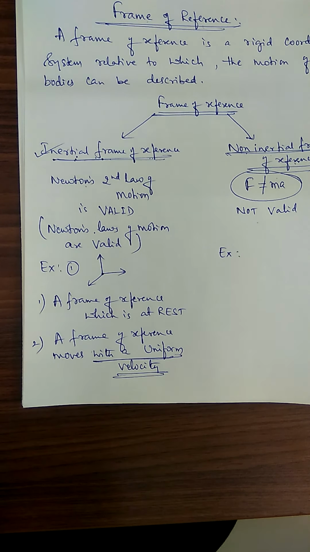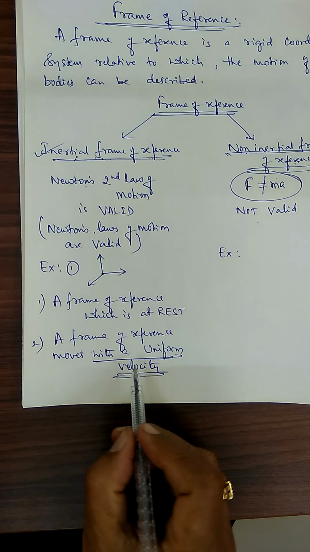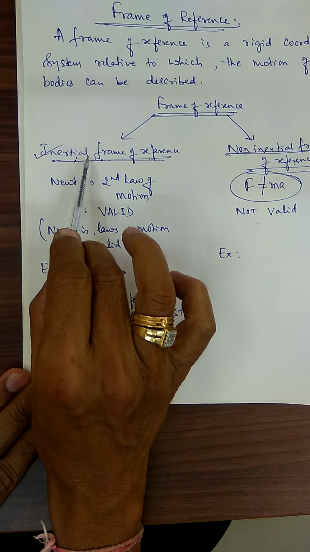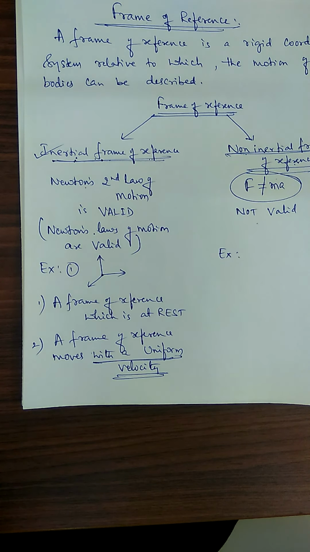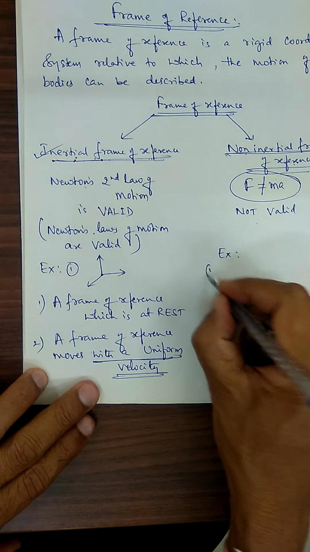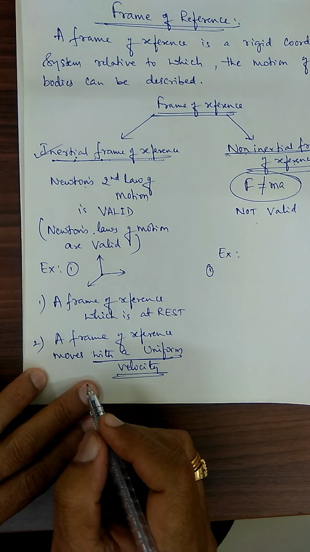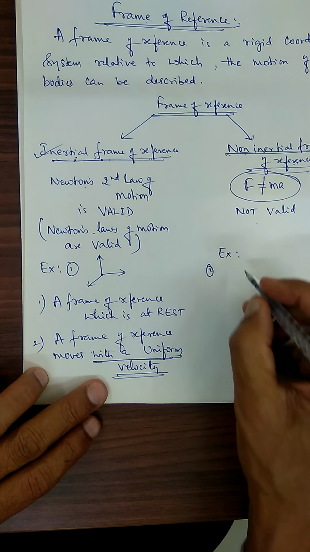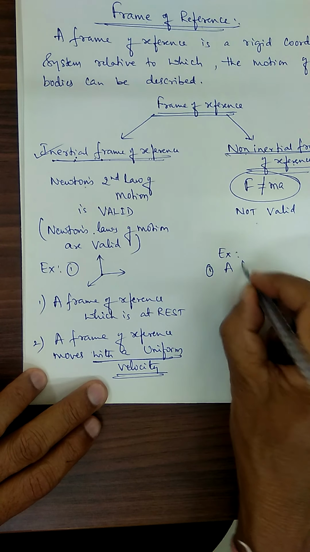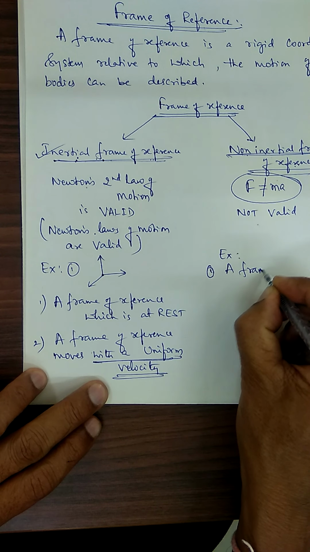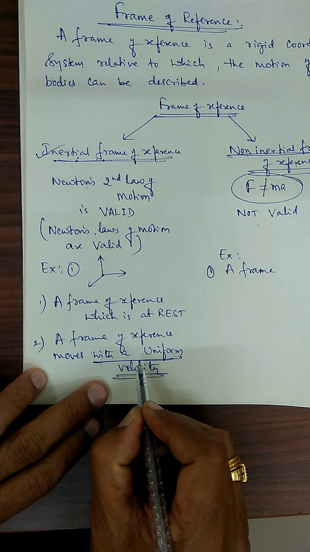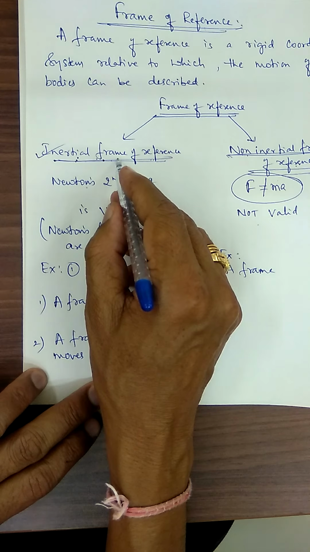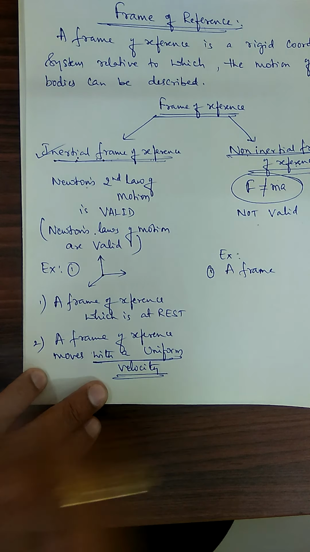If a frame of reference is moving with a uniform or constant velocity, no problem, I can consider that frame of reference an inertial frame of reference. Don't forget, the frame of reference which is not at all moving, and the one moving with a uniform velocity, both are said to be inertial frames of reference.